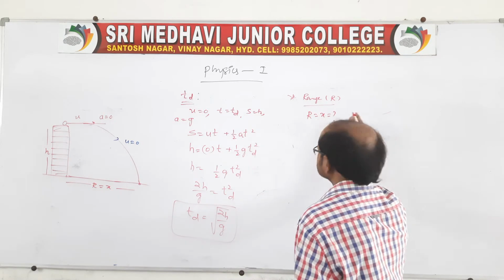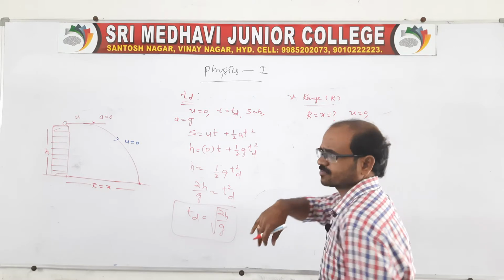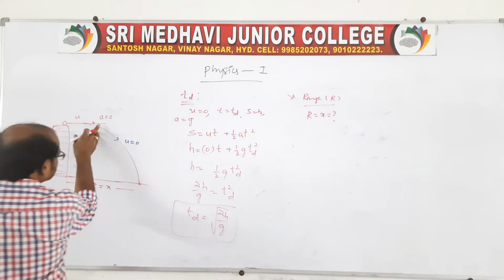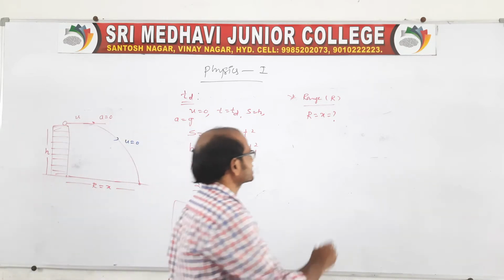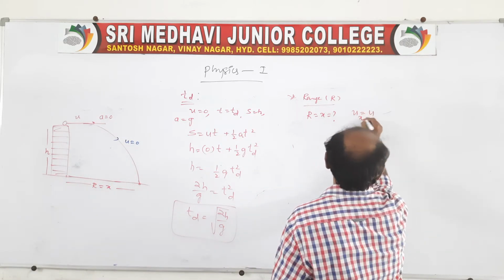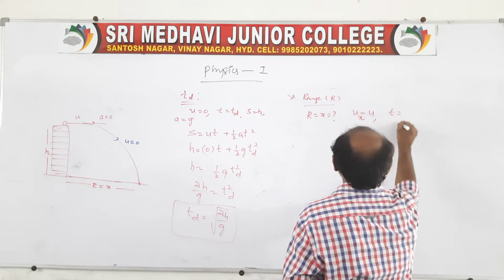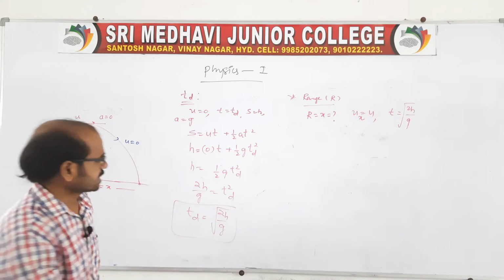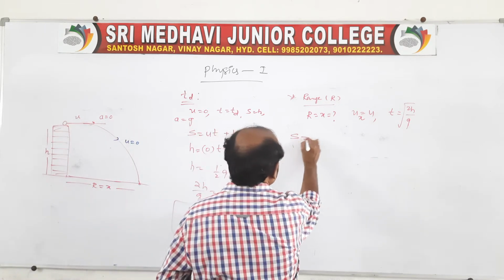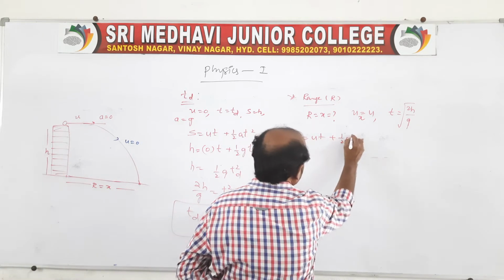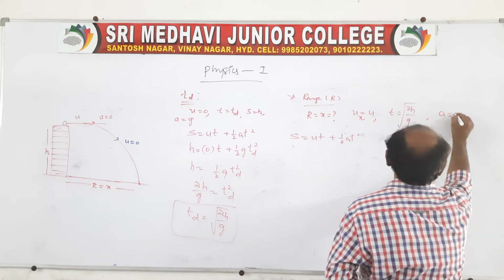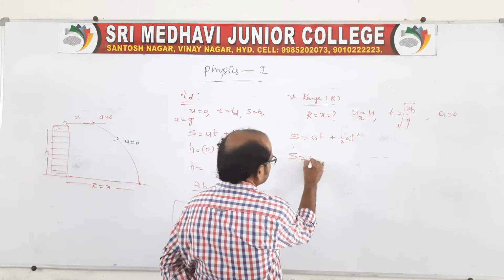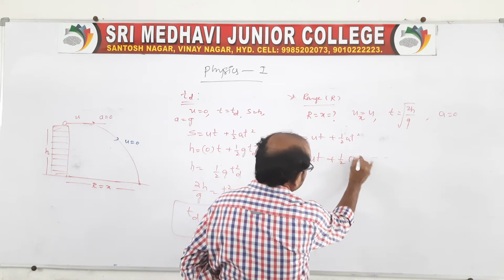And here, coming to the point, it is falling freely, yes of course, but it is traveling along the horizontal direction, no? That is what we call the horizontal velocity, u is equal to ux is equal to u, and in the time of descent, that is root over 2h by g, it reaches the ground. Then therefore you take s is equal to ut plus half a t square. However, it is traveling along the horizontal direction with constant velocity, so a is equal to 0, then s is equal to ut plus half into 0 into t square.